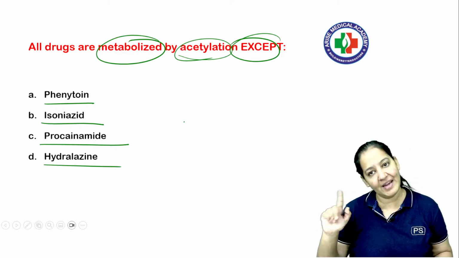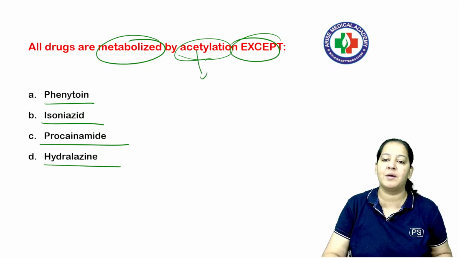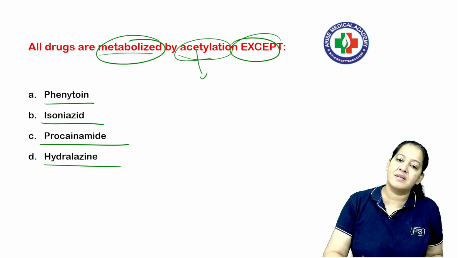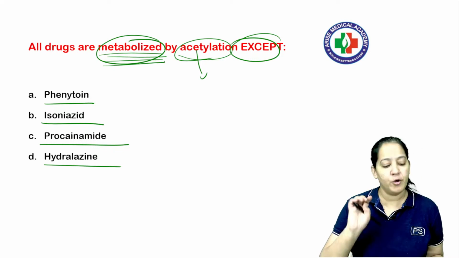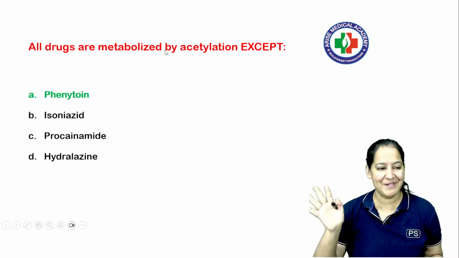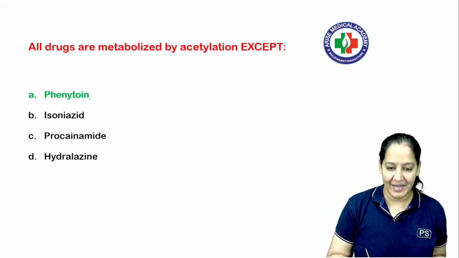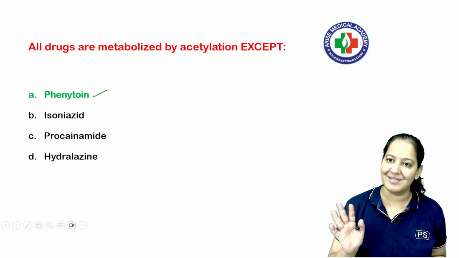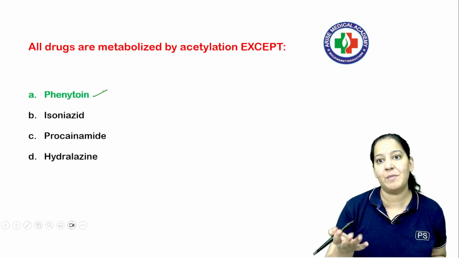They are asking except. Again, I will give you a new mnemonic for the drugs metabolized by acetylation. Before that, you have to understand the concept of metabolism. Whatever question comes from metabolism, you should be able to solve that. Say yes or no. You should be able to solve that. So let me tell you, here the correct answer is phenytoin. Don't learn the answer. I will come to the question again. Let me explain metabolism.